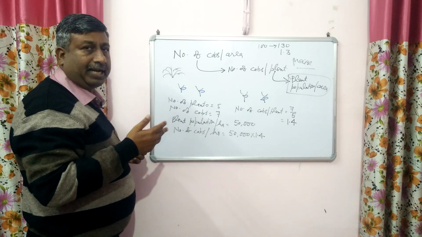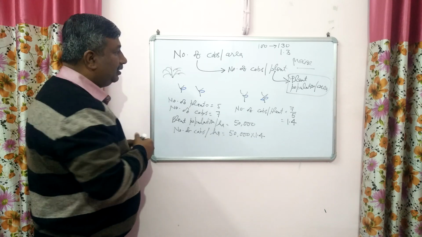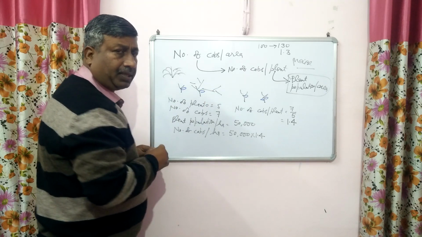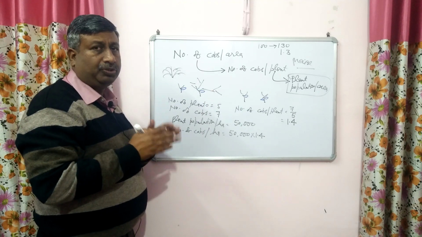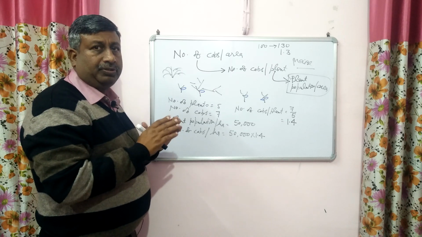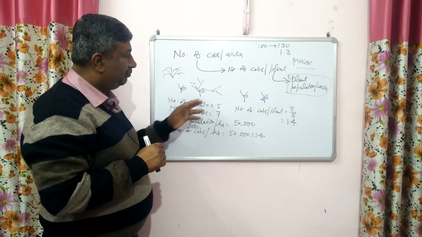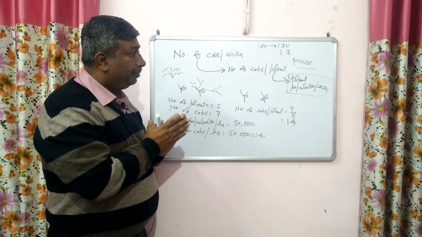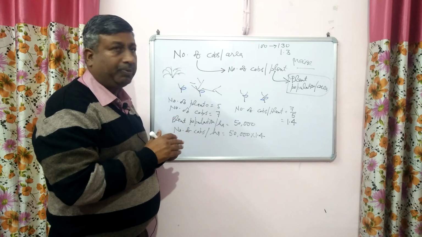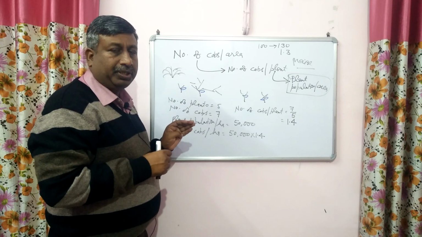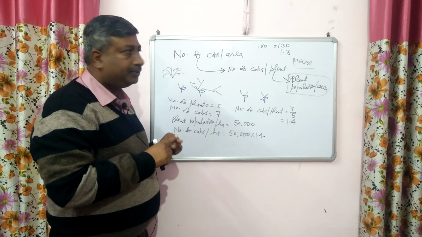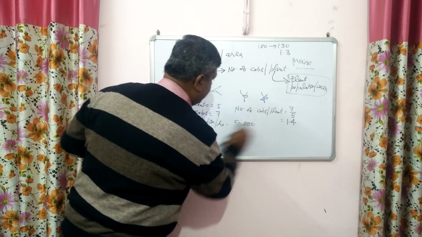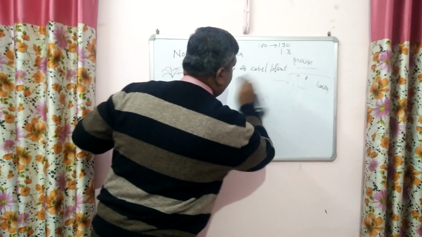If it is a branching crop like pulse or mustard, then they produce branches if they get the space. But in case of maize crop, this is the problem. There is no tillering, no branching, so there is no compensatory mechanism for plant loss. That's why we have to maintain the plant population per unit area. This is a very important characteristic. So plant population is a very important yield contributing character, then number of cobs per unit area. These two characters are very important.